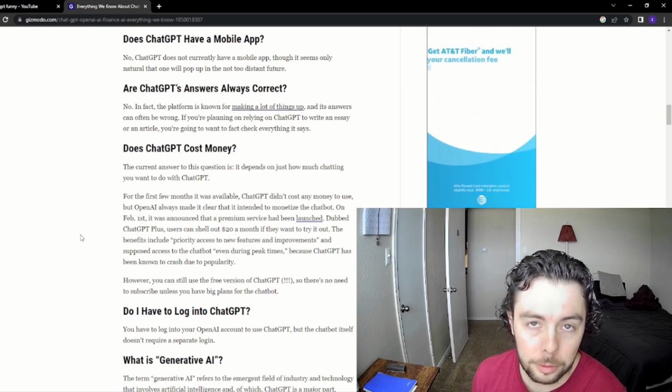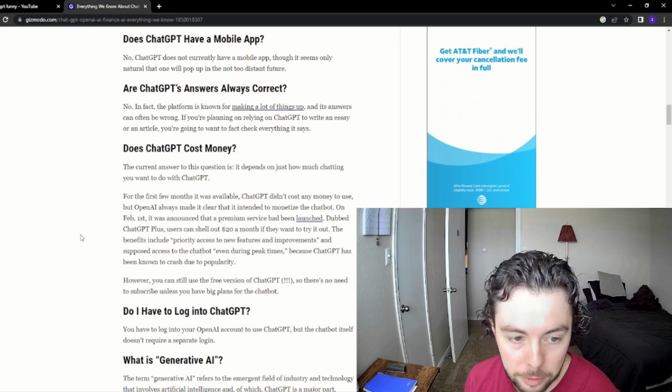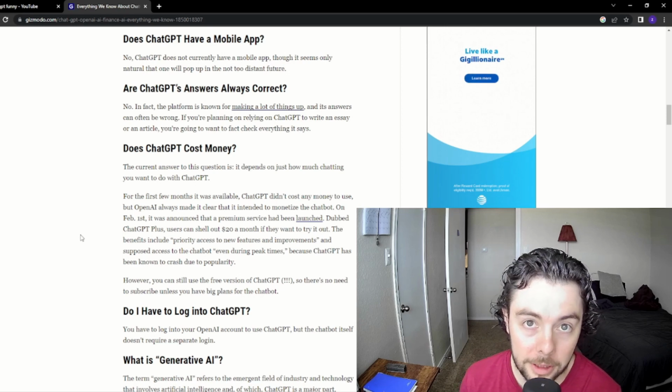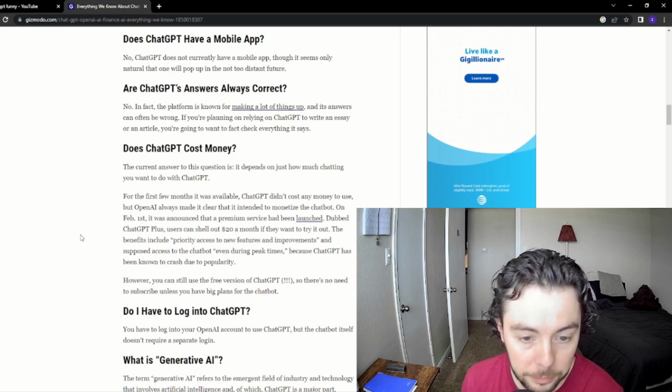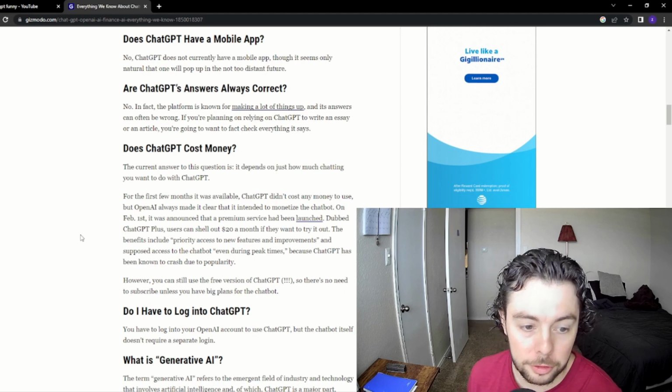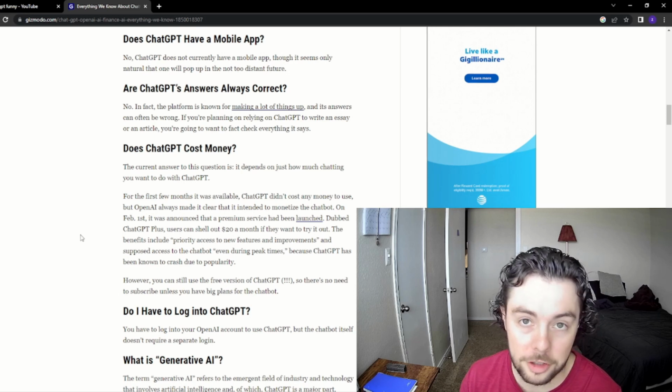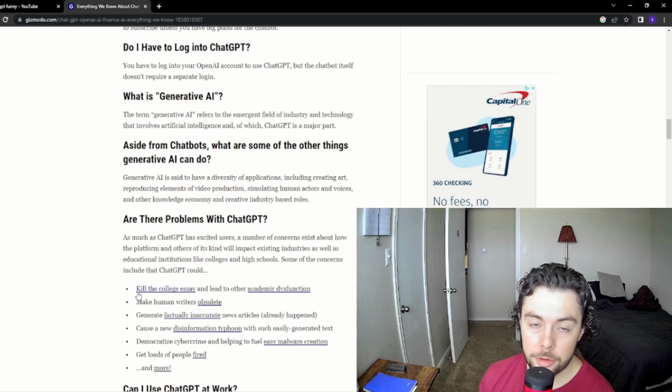The benefits include priority access to new features and improvements, and supposed access to the chatbot even during peak times, because ChatGPT has been known to crash due to popularity. However, you can still use the free version of ChatGPT, so there's no need to subscribe unless you have big plans for the chatbot. Do I have to log into ChatGPT?